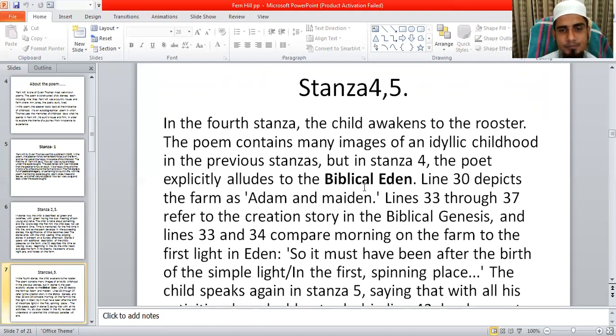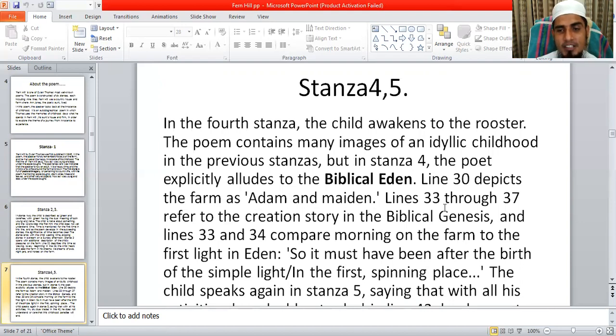He compares. In the Bible there is a reference to Eden. Eden is a place in heaven where Adam and Eve spend their time happily. So in stanza 4, the poet gives the description of biblical Eden, making similarities. Line 30 depicts the farm as Adam and maiden.